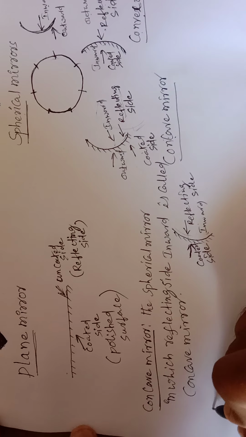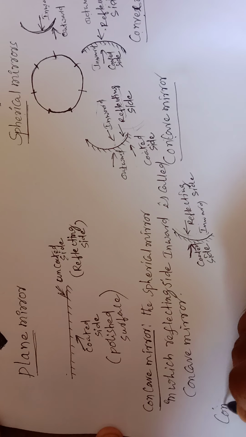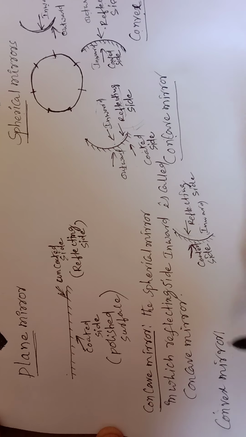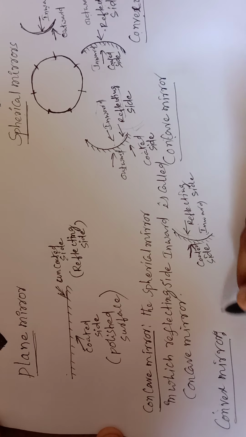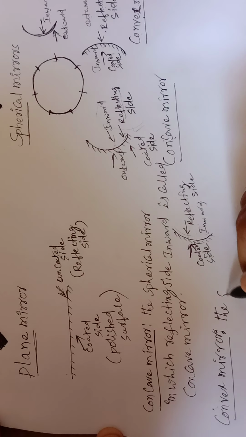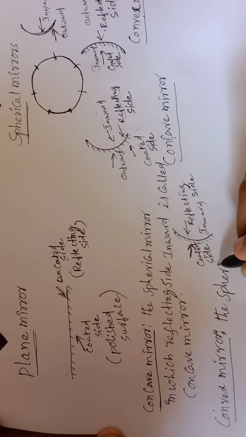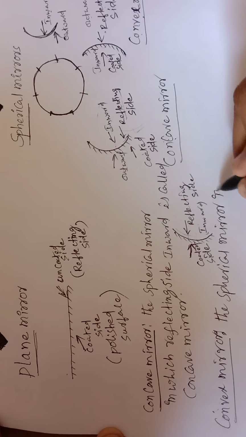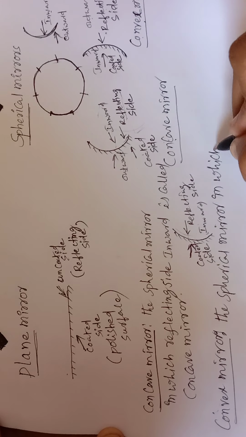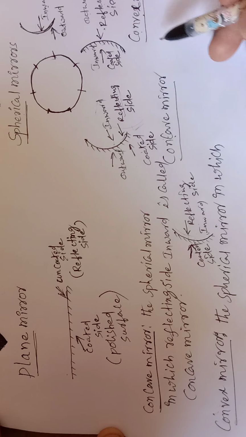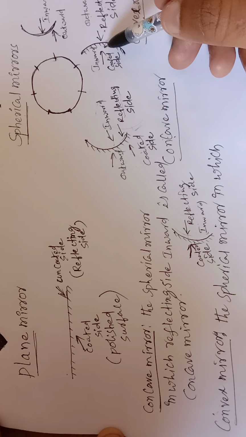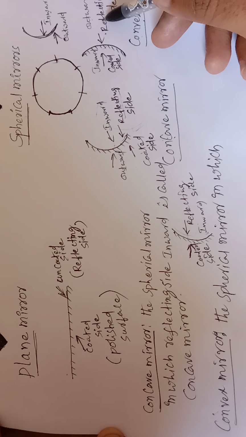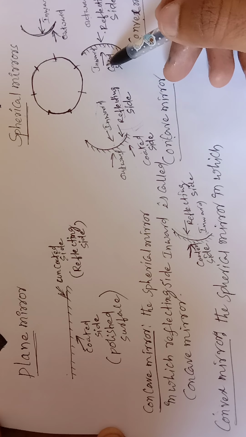Okay, so this is the concave mirror definition. So let us discuss the definition of a convex mirror. So what is a convex mirror? A convex mirror is nothing but the spherical mirror in which, let us discuss here, the coated side is inward or outward, or else you can take the reflecting side or coated side in the case of the definition.